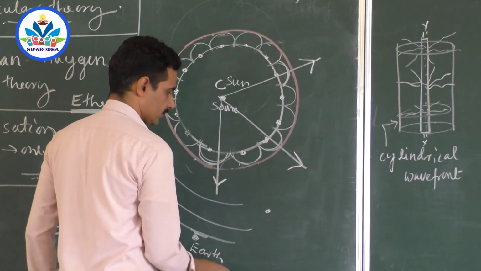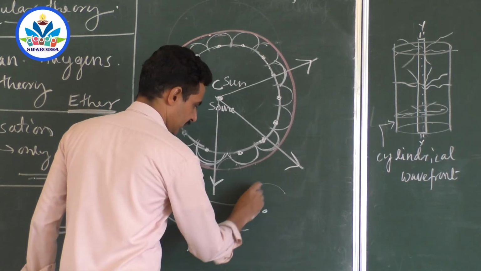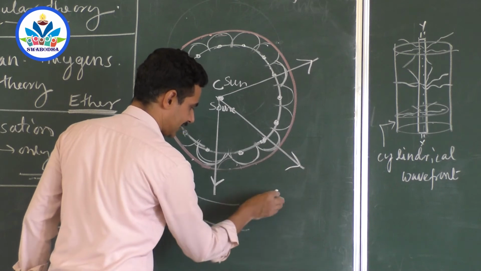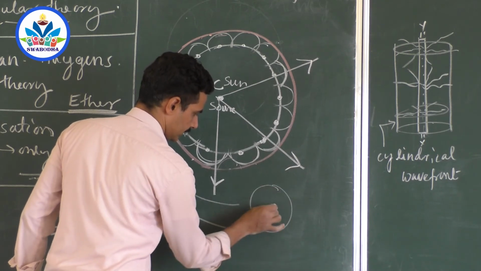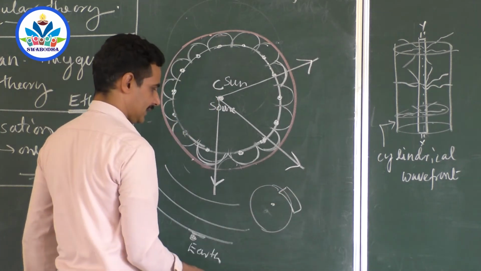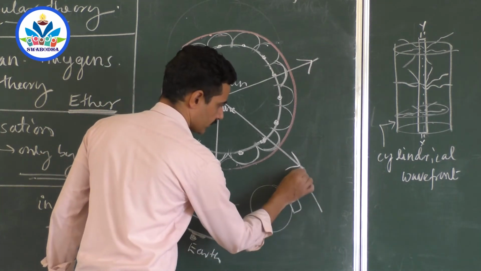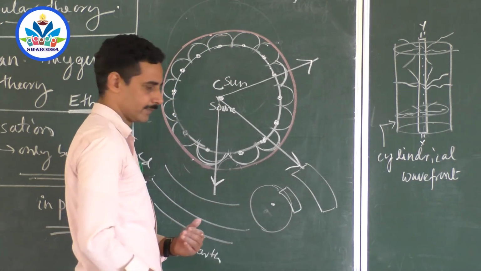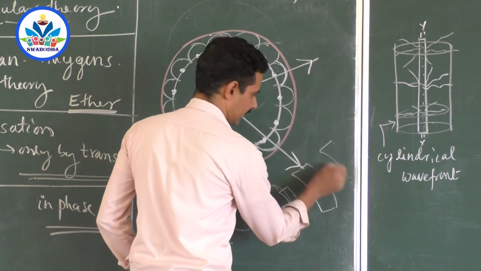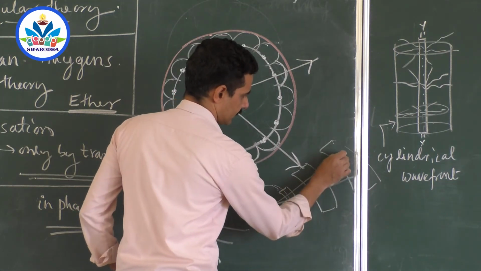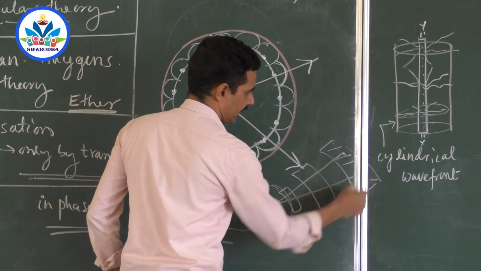Suppose this is a point source of light. Initially, it will emit a spherical wavefront. When you are very close, you can feel that it is a sphere. The waves emitted are spherical, and if you take a part of the sphere, it will look like this. And as it grows, the curvature keeps on decreasing. At a certain distance, you will feel that this wavefront is almost plane, right?